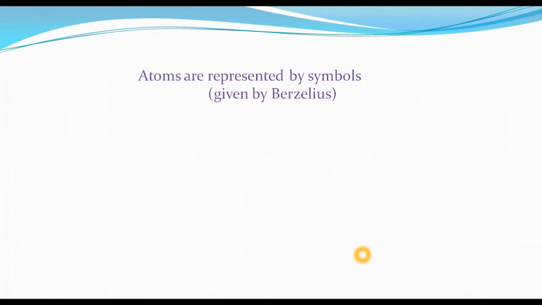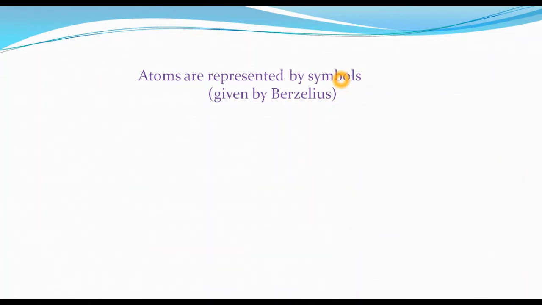Now, atoms are represented by symbols. A symbol is a thing like a sketch or a letter which represents or stands for something. When we say the symbol of elements, it means actually the symbol of atoms, because elements are made of atoms. So whether you say the symbol of an element or the symbol of an atom, it's the same thing.